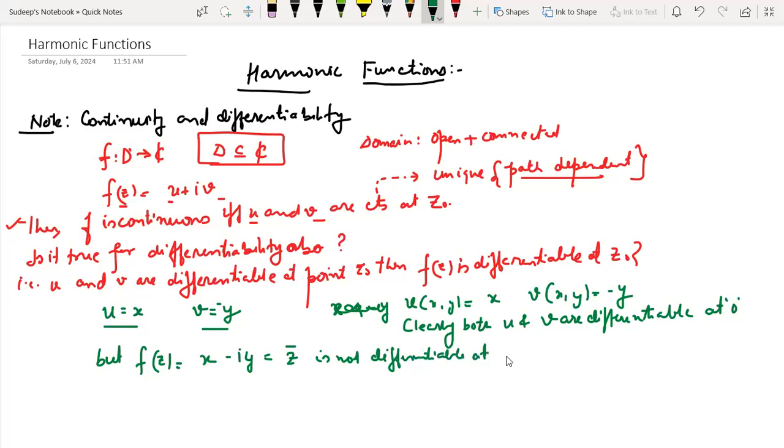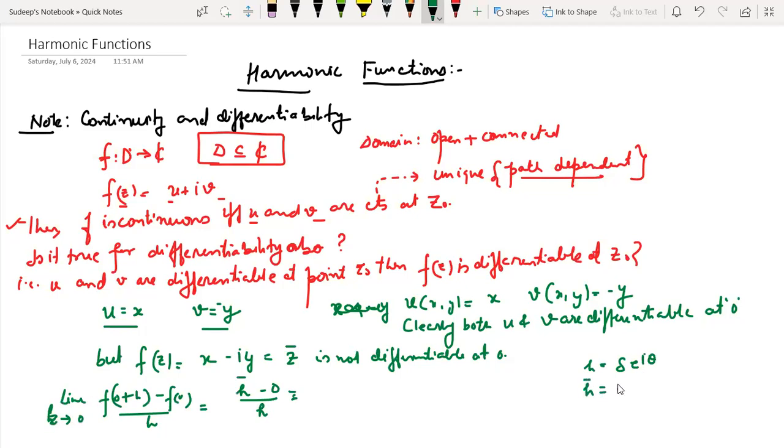I told you this thing earlier also. The limit as h tends to 0 of f(0 plus h) minus f(0) upon h implies h bar minus 0 divided by h. Let us say that h is nothing but delta e raised to power iota theta, and h bar would be equal to delta e raised to power minus iota theta.